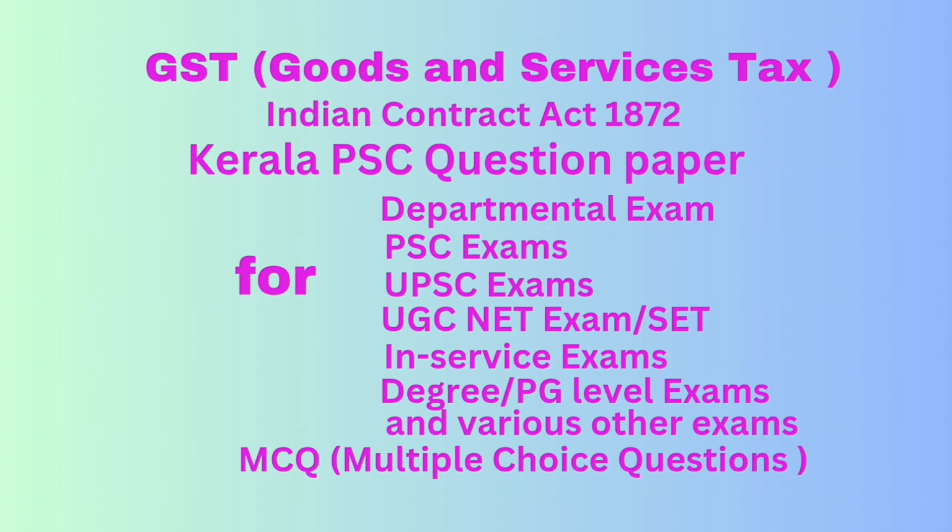Question number 100. What is the form for filing annual return and the form for filing self-certified reconciliation statement? Correct answer option C, GSTR 9 and GSTR 9C.